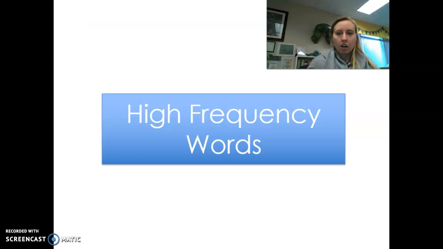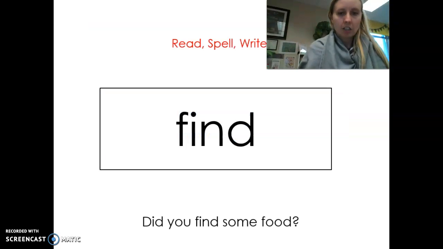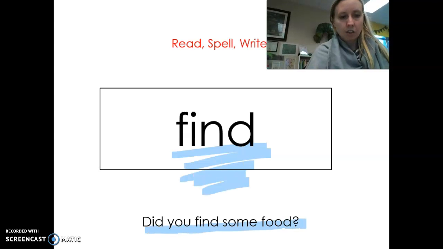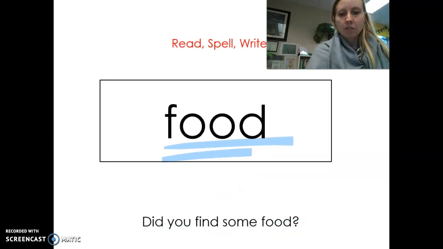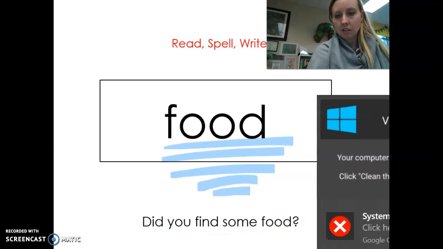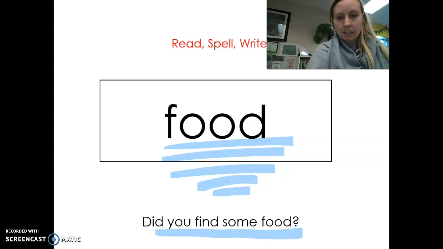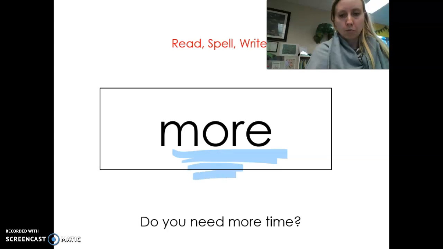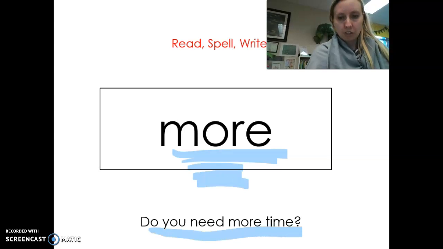Okay, friends, here are our high frequency words. Let's do it 5 times. Find, find, find, find, find. Did you find some food? Food, food, food, food, food. Did you find some food? More, more, more, more, more. Do you need more time?